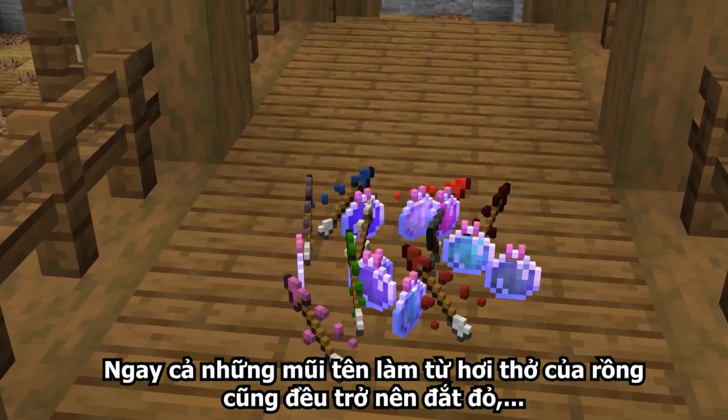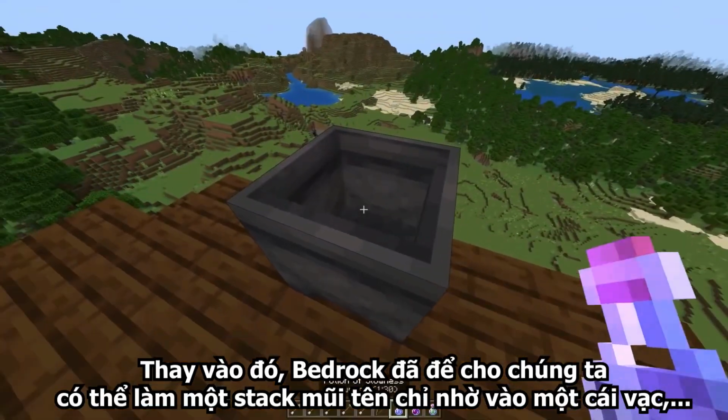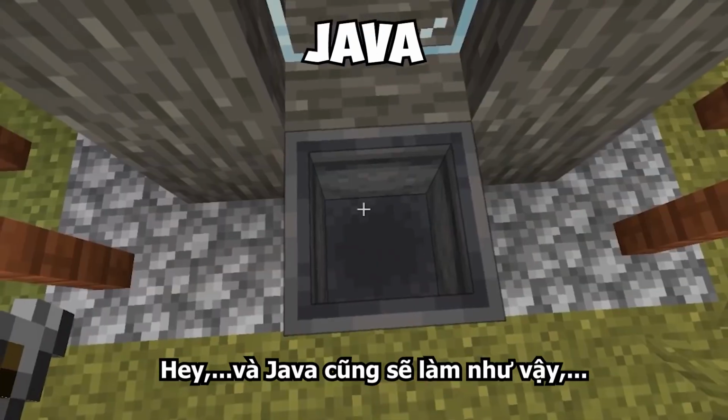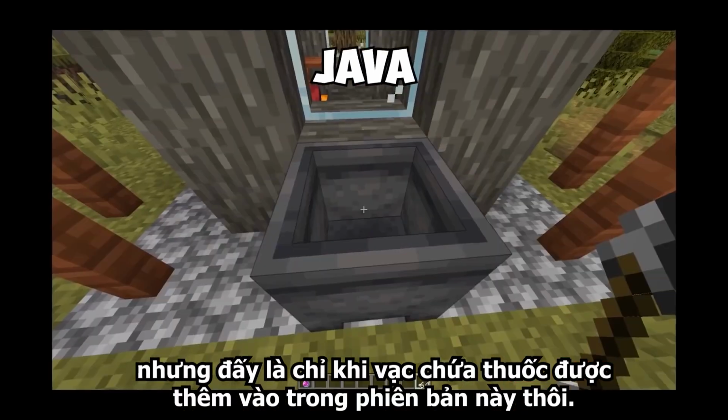Using Dragon Breath for tipped arrows can quickly get expensive, so as a simpler solution, Bedrock lets us make a whole stack of them from a potion cauldron like so. And hey, maybe Java would too, if there were potion cauldrons in the version.